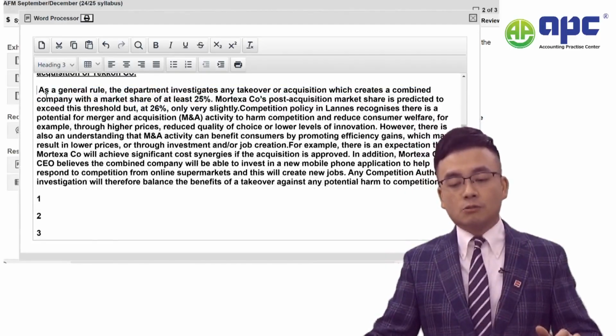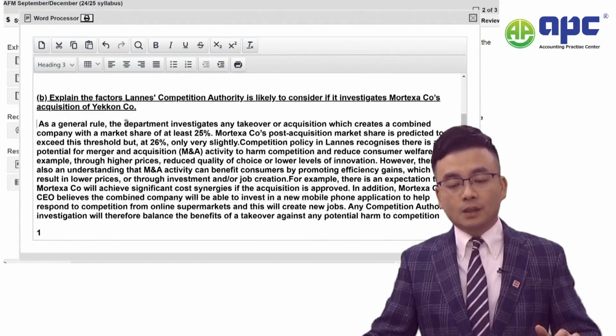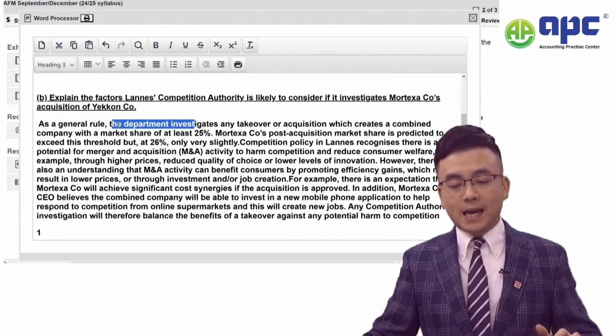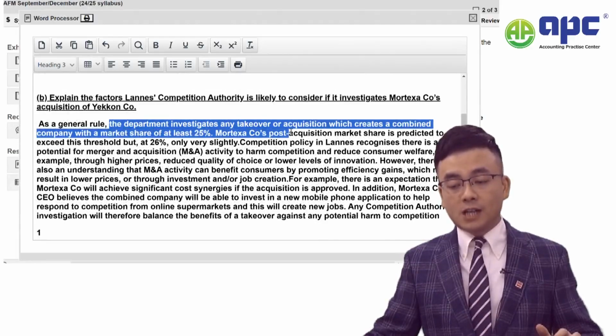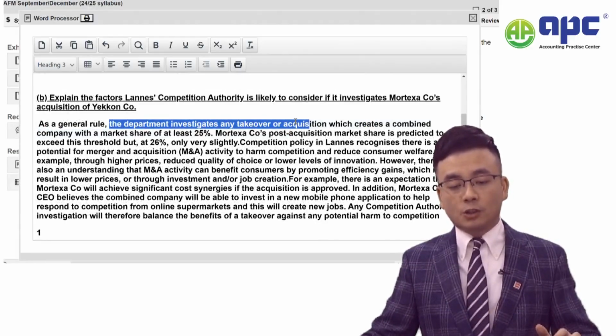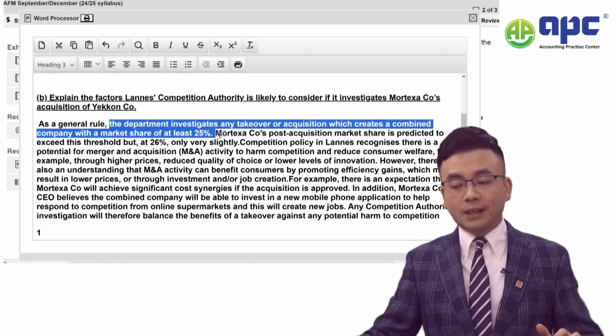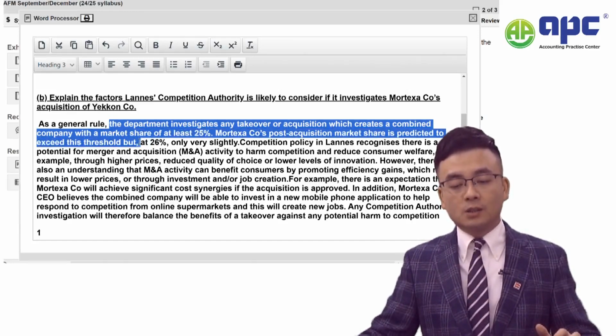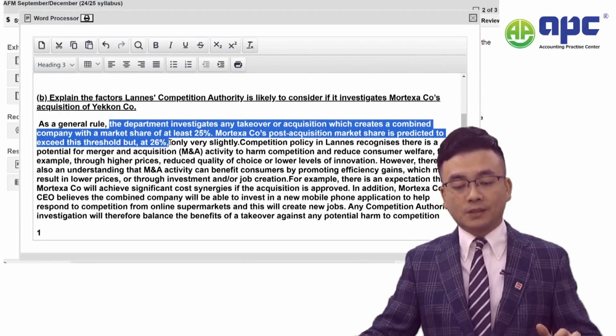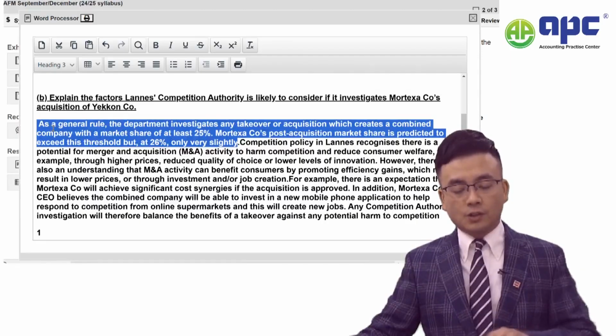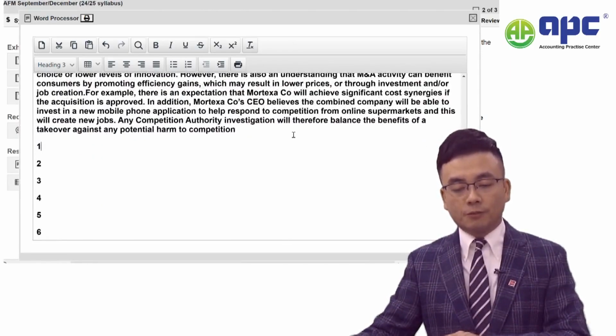As a general rule, that department investigates any takeover or acquisition which creates a combined company with a market share of at least 25%. Although we predicted that our market share would be 26%, only very slightly. Okay, so I would like to comment on the first point there.